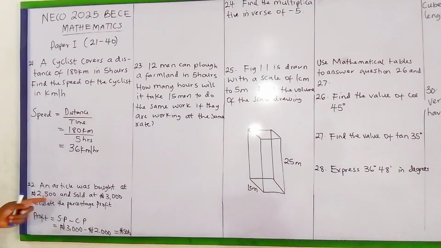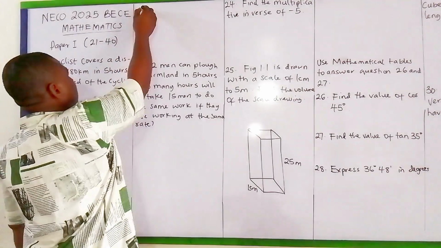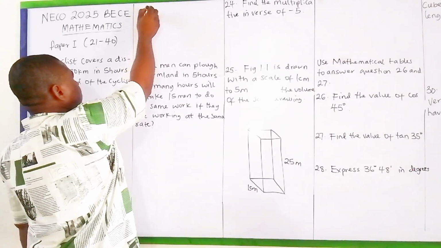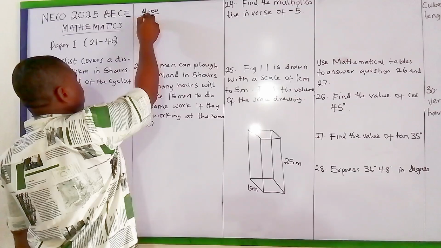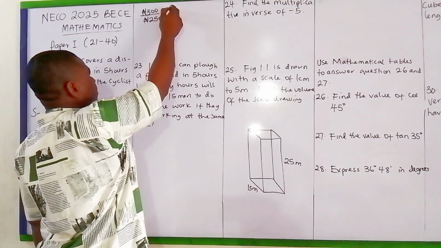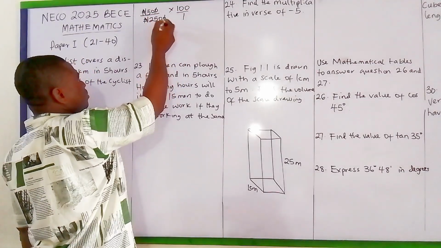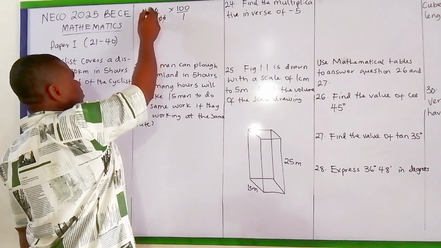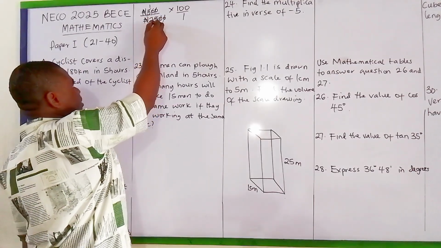This will help us to calculate the percentage profit. This will be equal to 500 naira divided by 2,500 times 100 over 1. 0 cancels 0, 0 cancels 0. 5 goes into itself 1, 5 goes into 25, that is 5 times.